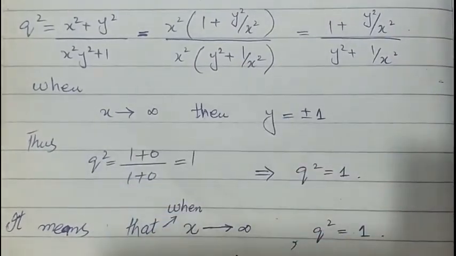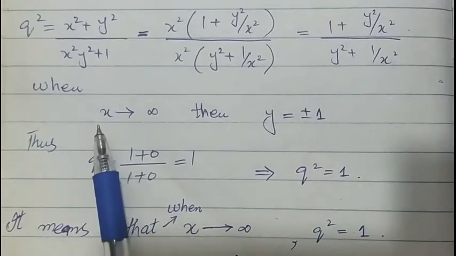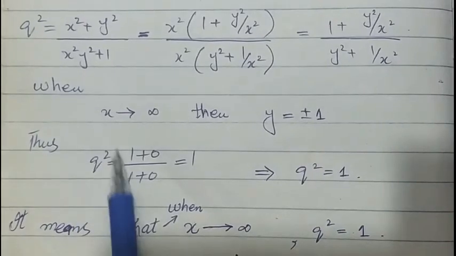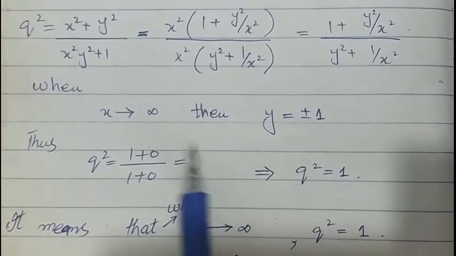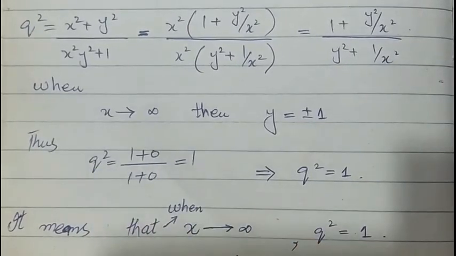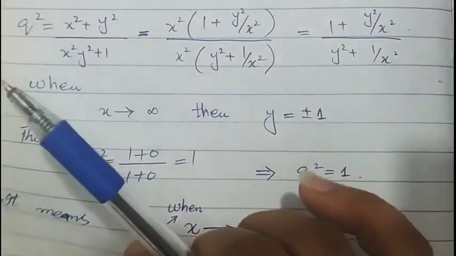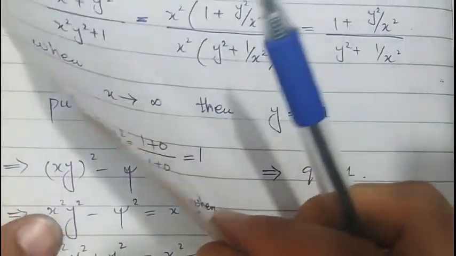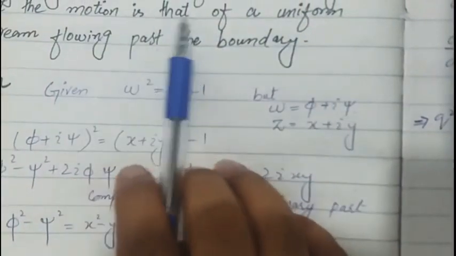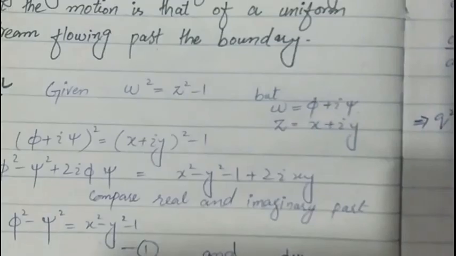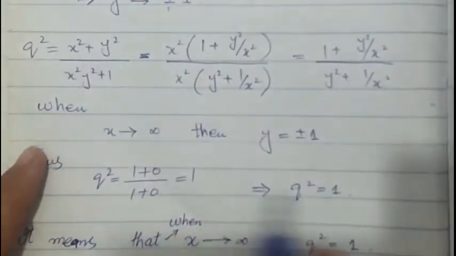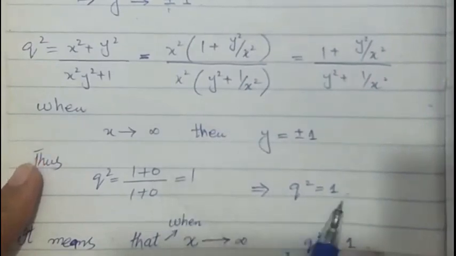This shows that the speed is constant past the boundary. This is the view that we have. The second part of the question is that we have to show that the motion is that of a uniform stream flowing past the boundary, and this equation shows that the speed is uniform past the boundary.